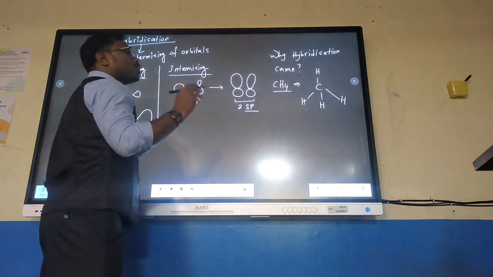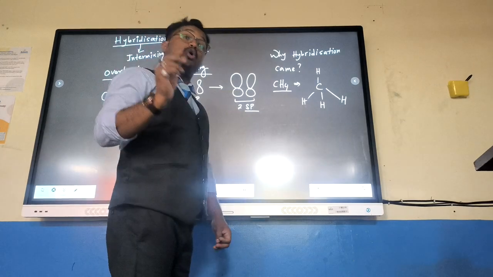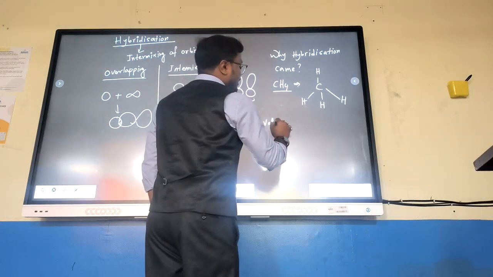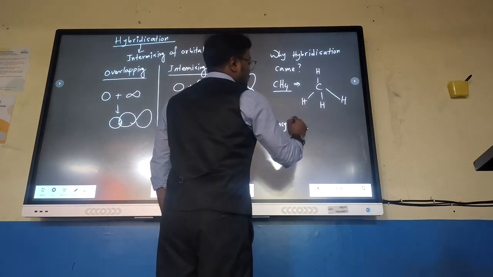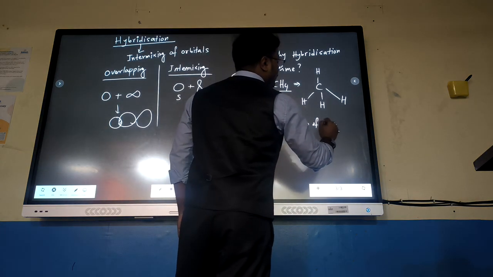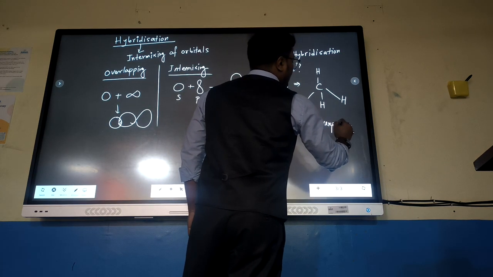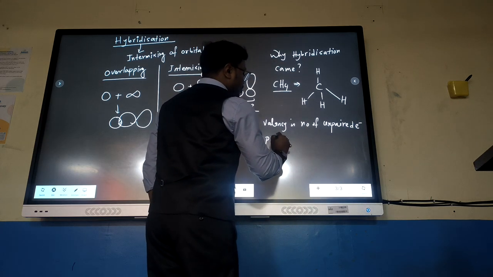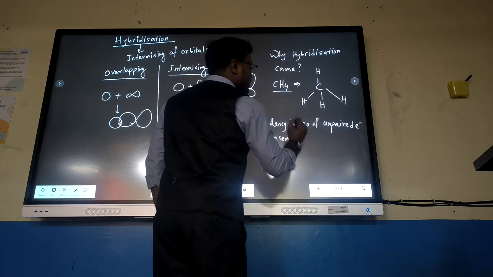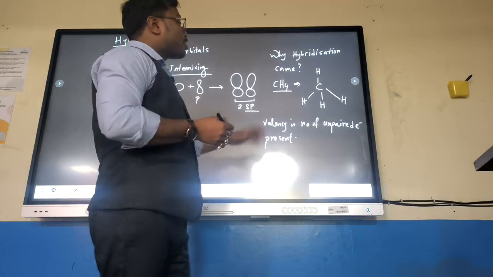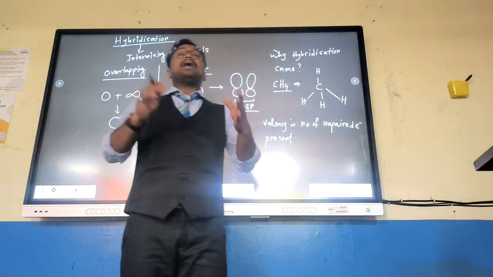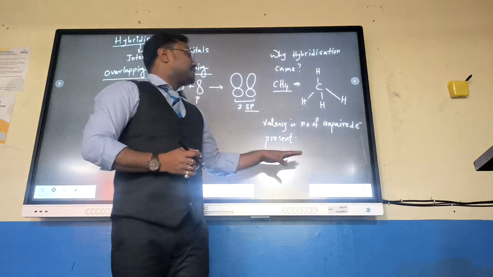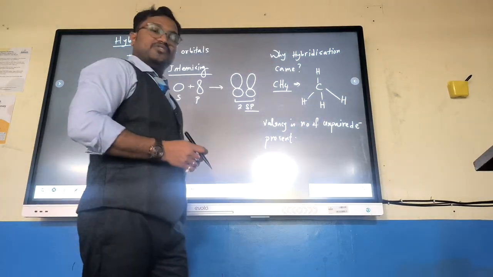According to the modern concept of valency, what is valency? Valency is the number of unpaired electrons present. According to the old concept, the combining capacity of an element is called valency, but the new concept tells that the number of unpaired electrons is valency.